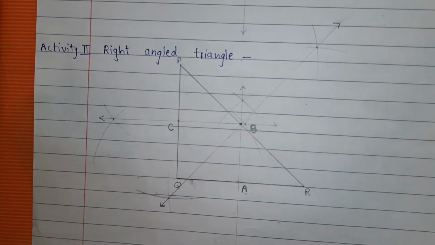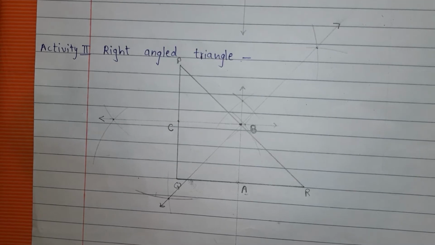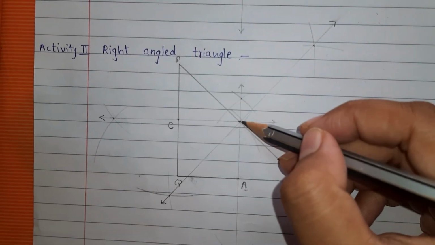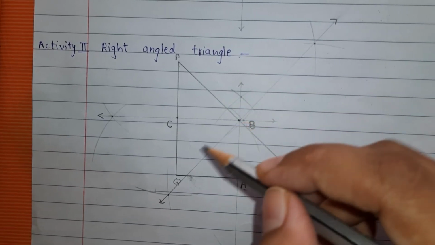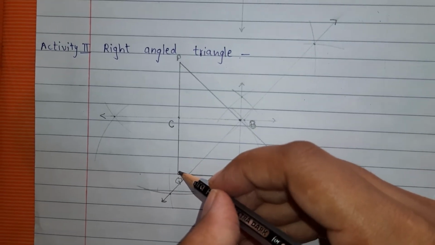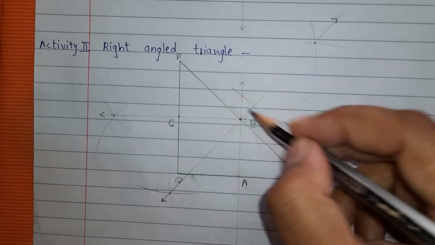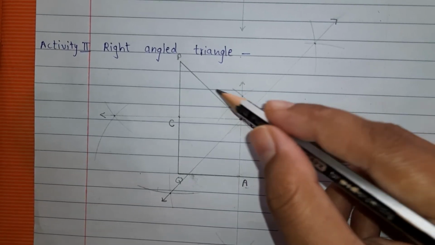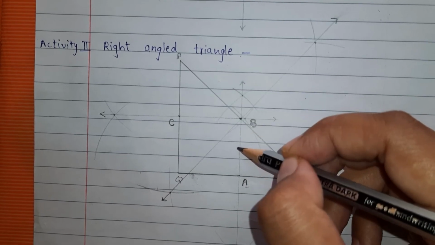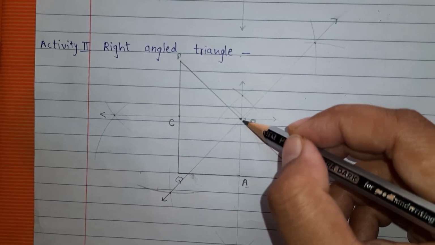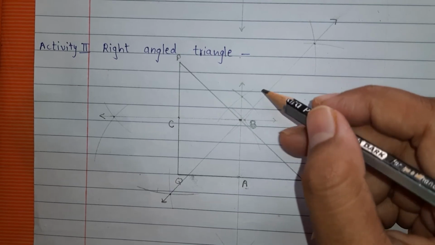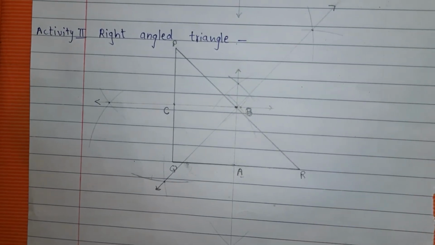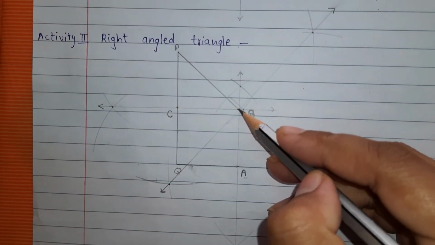We have already studied this in the previous year, that the point of concurrence of perpendicular bisectors of a right angle triangle lies on the hypotenuse. PR is what? It is the hypotenuse. Hypotenuse means what? In a right angle triangle, the side opposite the right angle is called the hypotenuse. So the 3 perpendicular bisectors we drew, where is their point of concurrence? On the hypotenuse. It is not inside the triangle, not outside the triangle, it is on the hypotenuse. And this point of concurrence is the midpoint of PR.